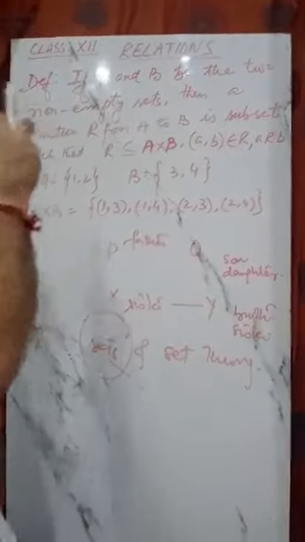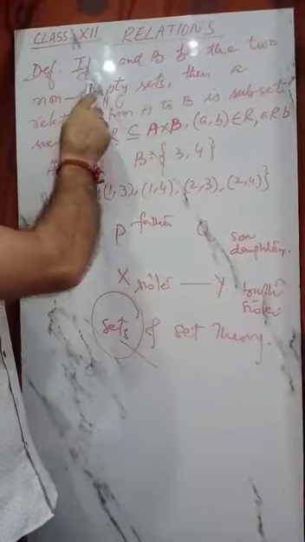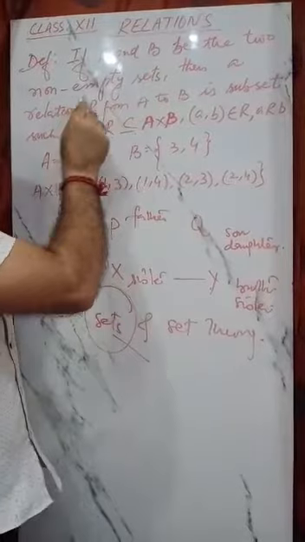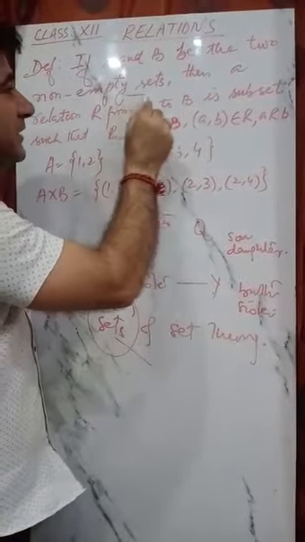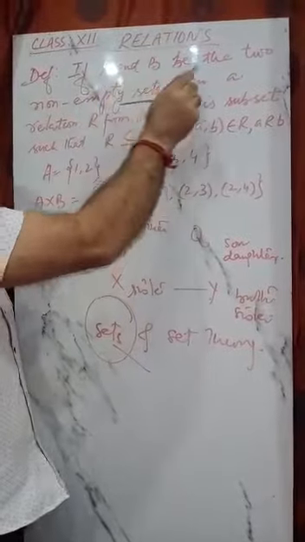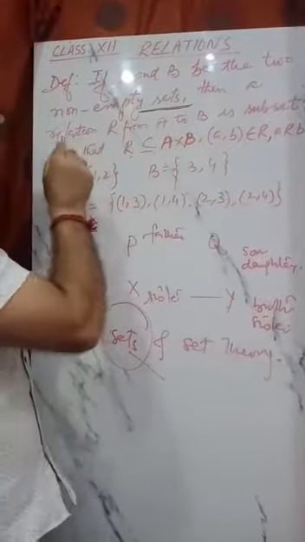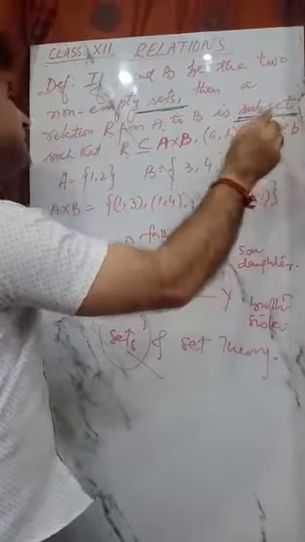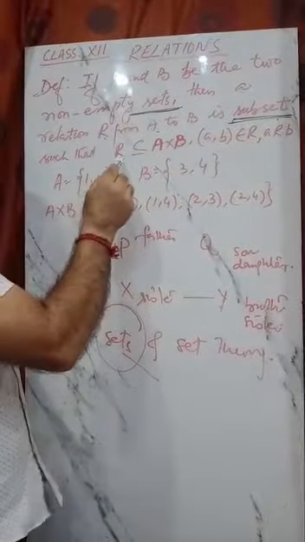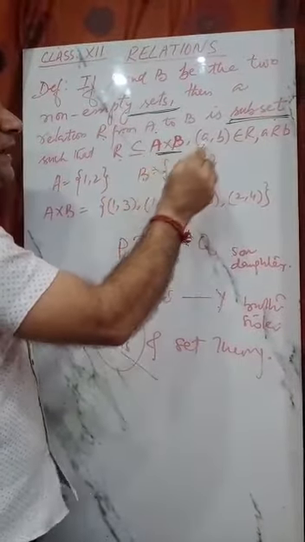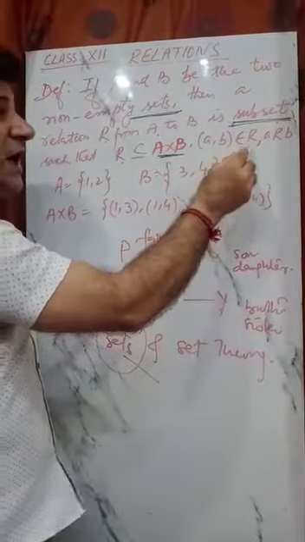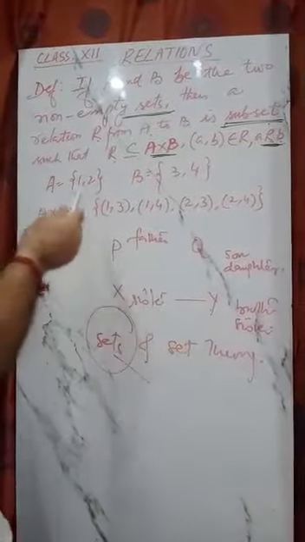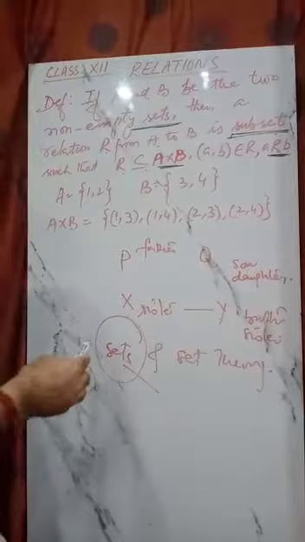If A and B are two non-empty sets, I am underlining the important terms, that is sets, then a relation R from A to B is a subset, such that R is a subset of A cross B. (a, b) belongs to R, and aRb means a is related to b. Then we give an example, but let us move back to sets.